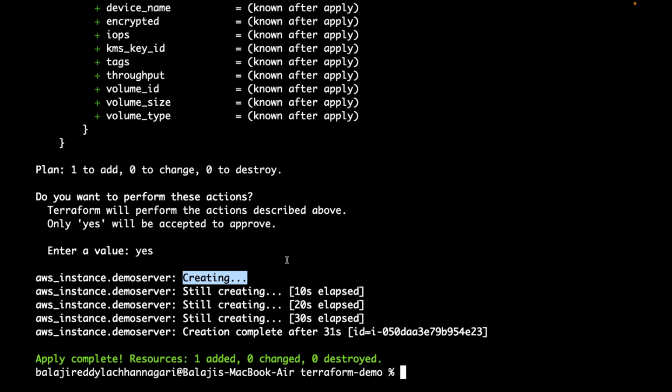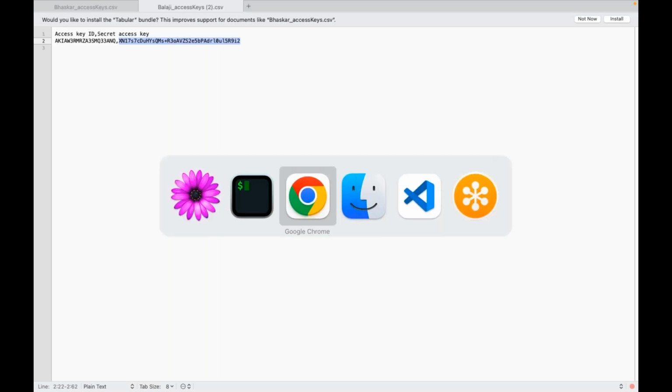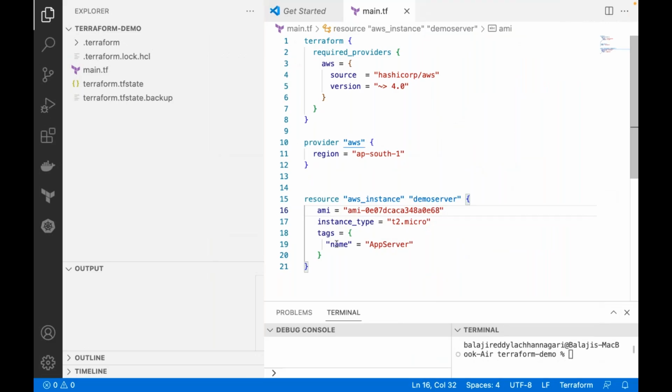Yes. Now let me update my Terraform script. I am just going to update the tag. Let me keep this name with N in caps. Let me add some additional tags also, like managed by IAC, something like this, some additional tag.